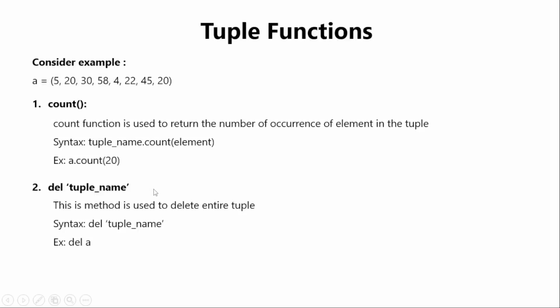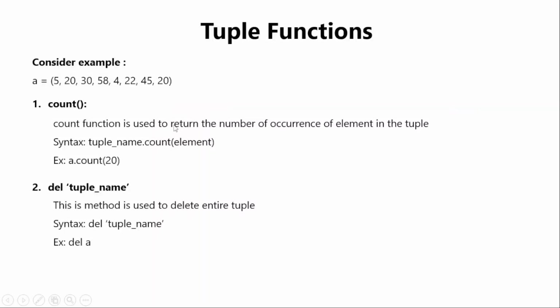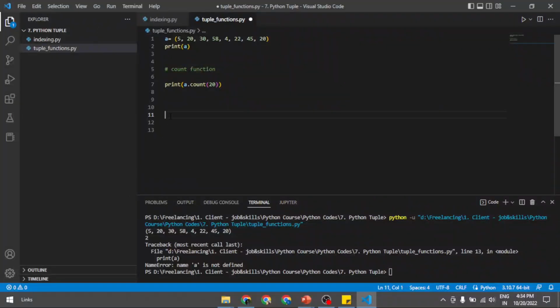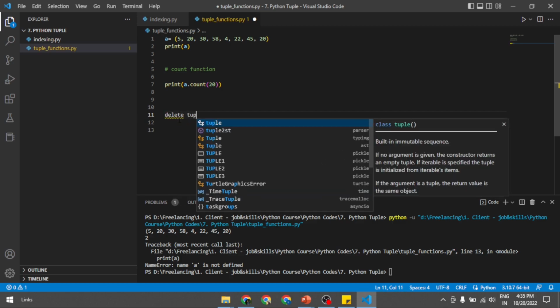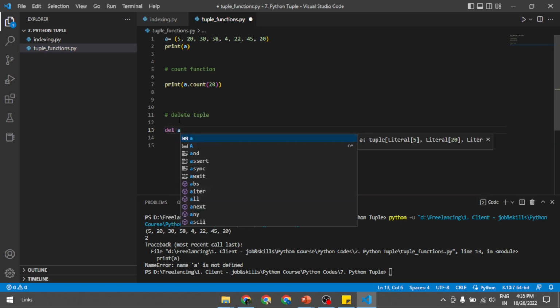Now the second function is the delete function, del tuplename. The delete function is used to delete the entire tuple. Now if I try to delete the tuple, the function is del a.